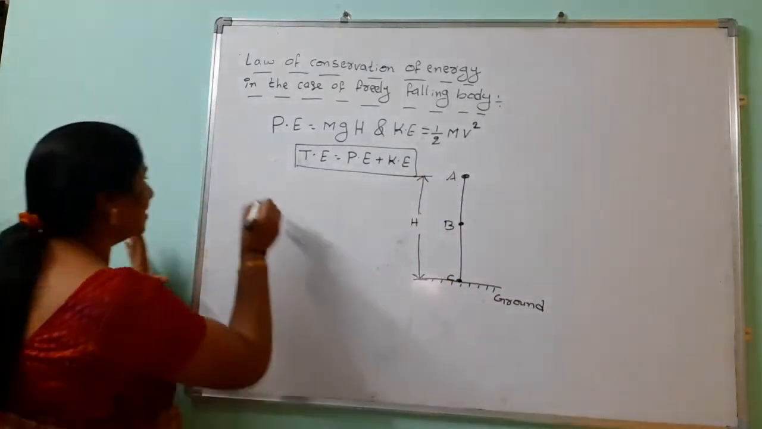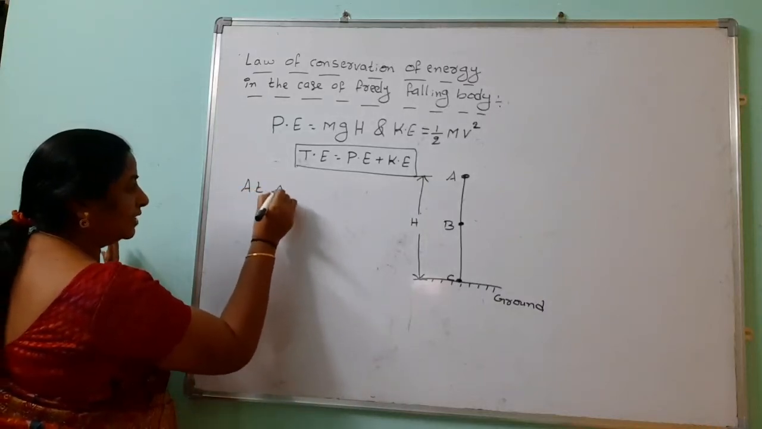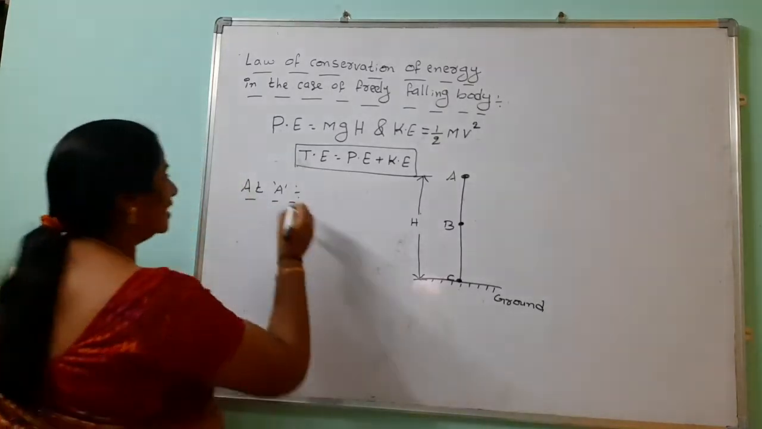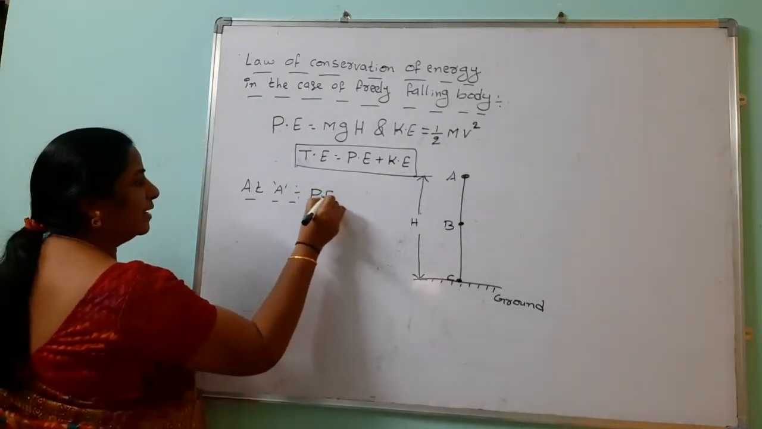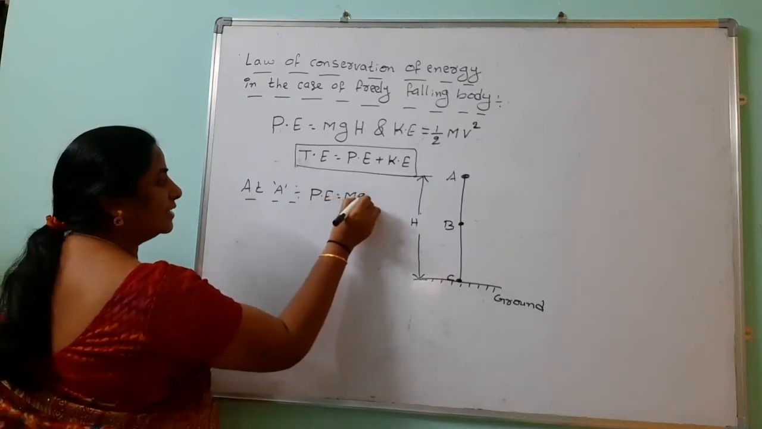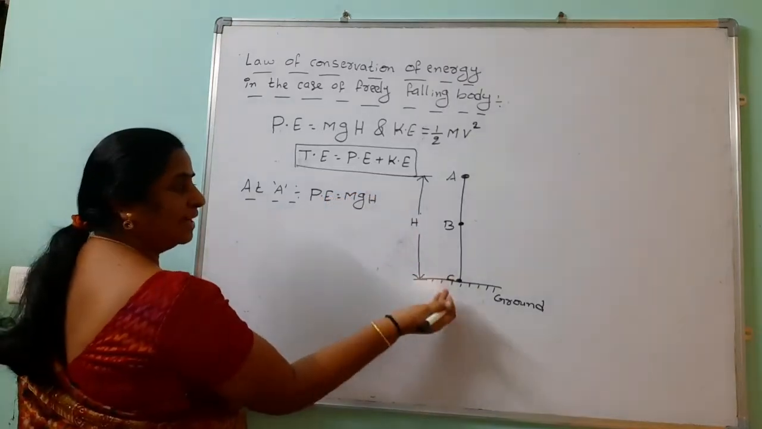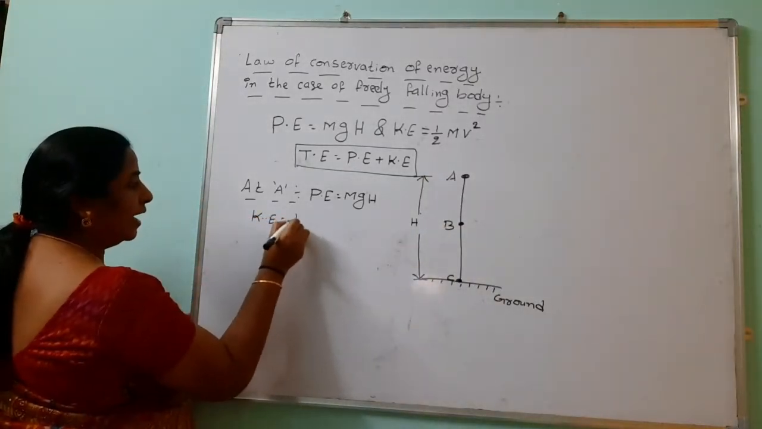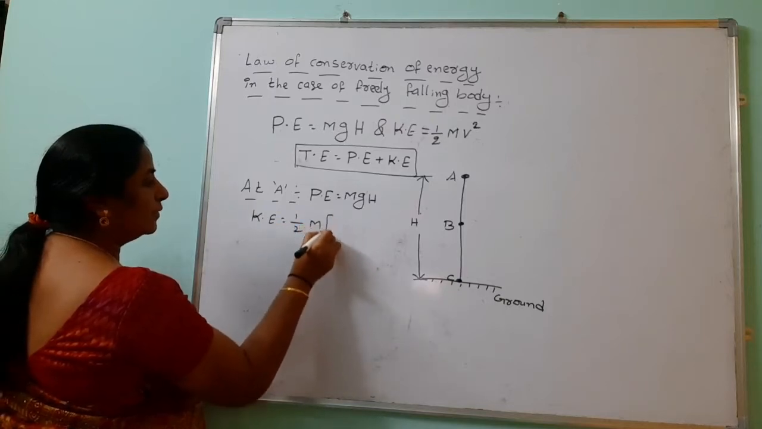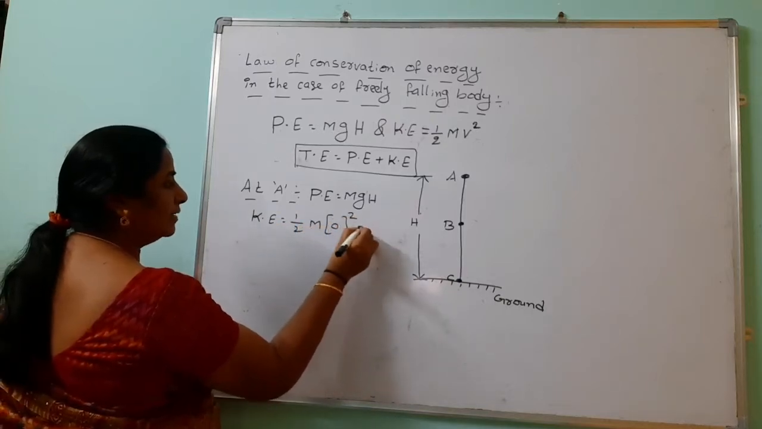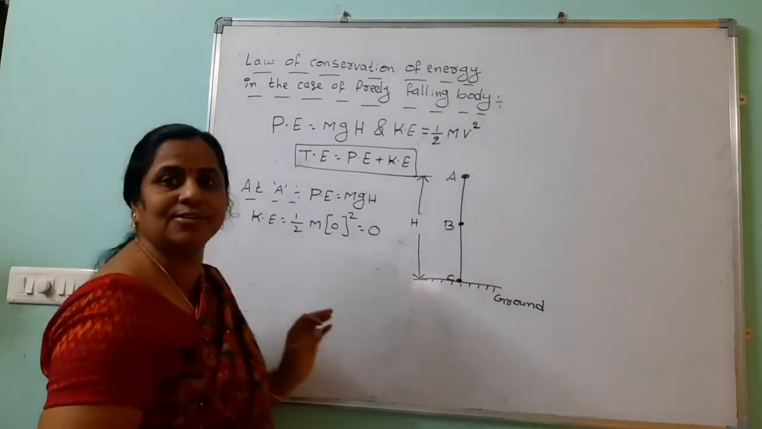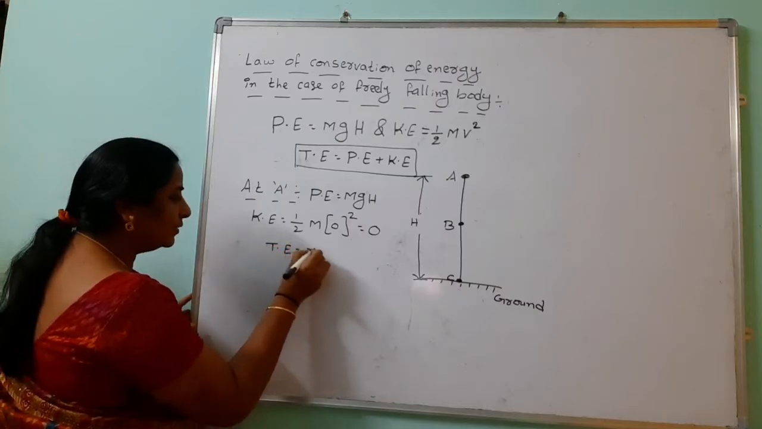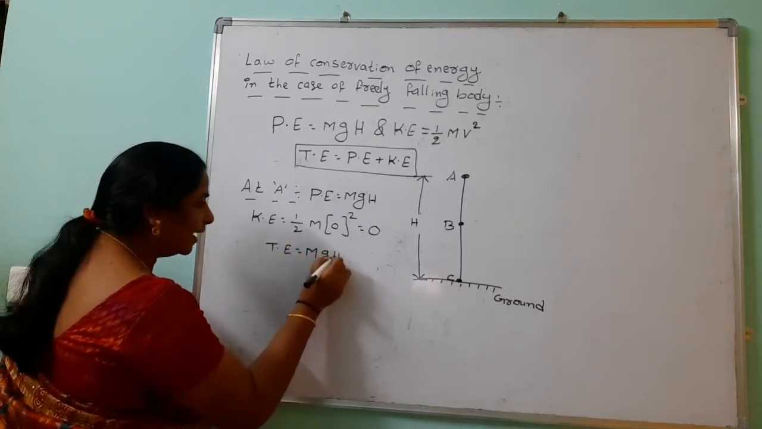So at A, we should find the kinetic energy, the potential energy and the total energy. At A, what is the potential energy? Easily we can say mass into acceleration due to gravity into height, because the height is h. Then the kinetic energy equals half into m into 0 square, because velocity is 0, so kinetic energy is also 0. So the total energy in this case equals mass into acceleration due to gravity into height.